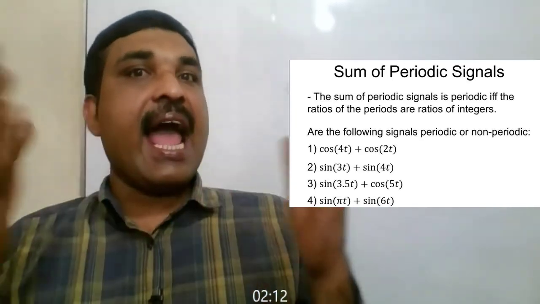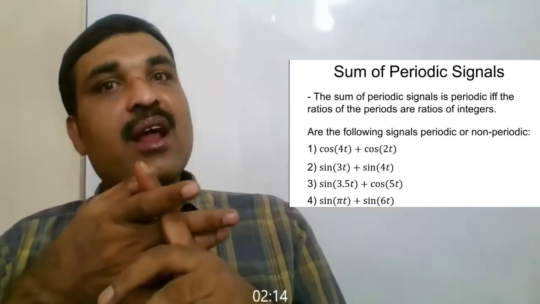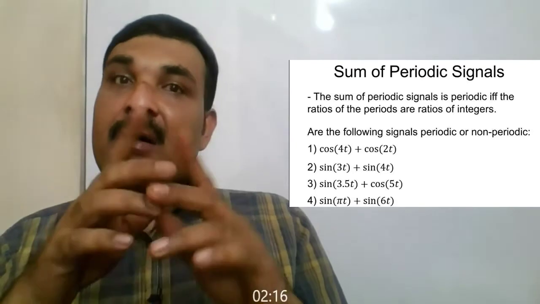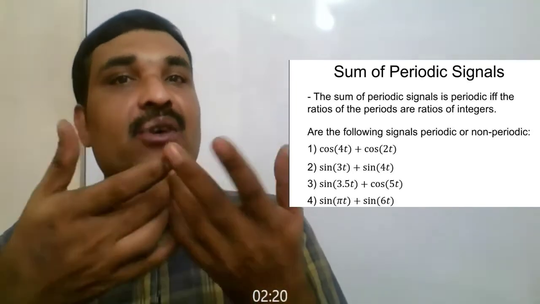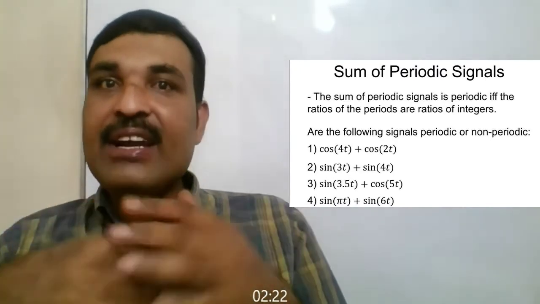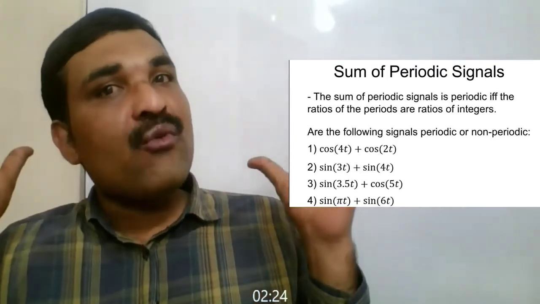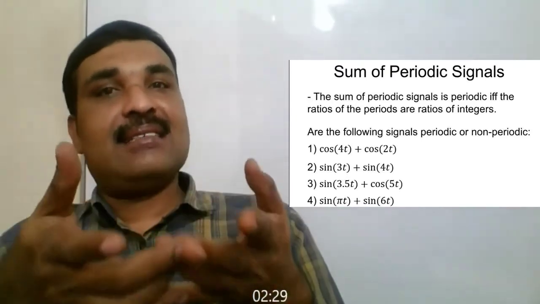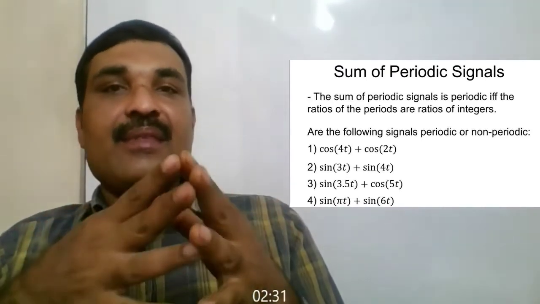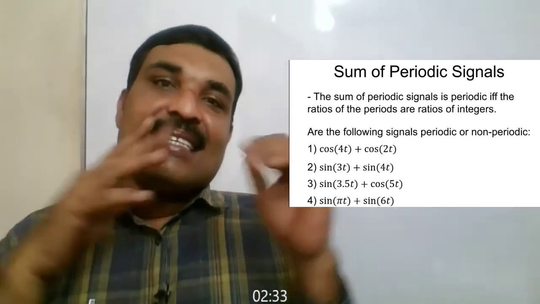So, the period T1 is equal to 2 pi by 4, that is equal to pi by 2 seconds. And for the part cos 2t, omega 2 is equal to 2 radian per second. So the time period T2 is equal to 2 pi divided by 2, that is equal to pi seconds.